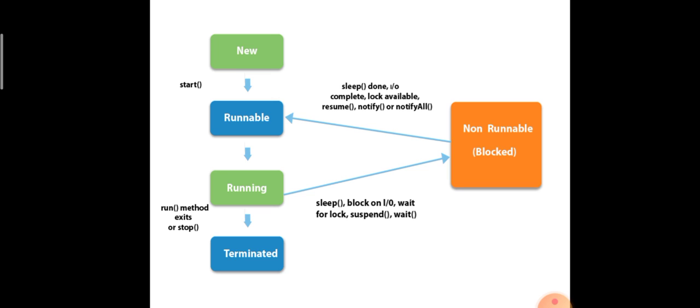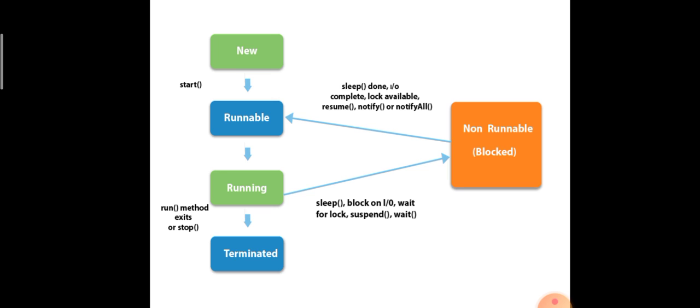The second state is runnable. That is, we are trying to run the created thread. Only if we use the start method can we make a particular thread run. If I give the start method for a particular thread, the thread moves to the runnable state. Runnable state means it is not actually running yet, it is going to run, that is, it is waiting to run. The thread scheduler moves a thread from the runnable to the running state.